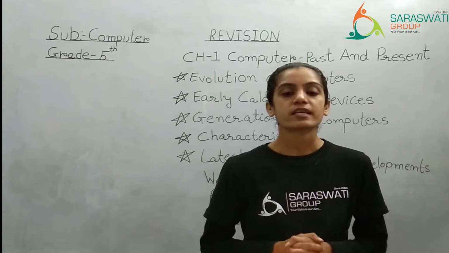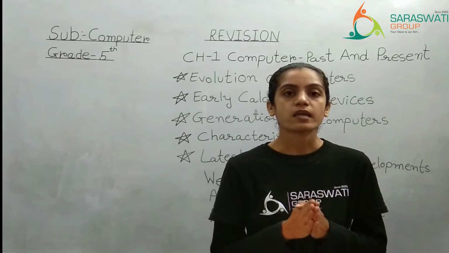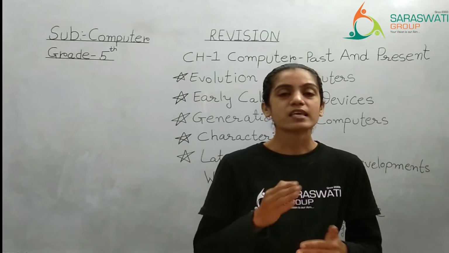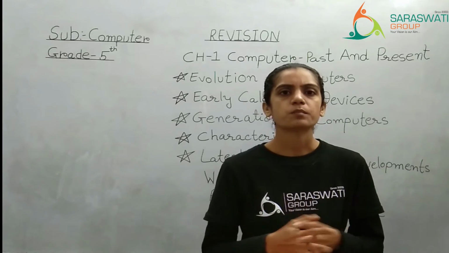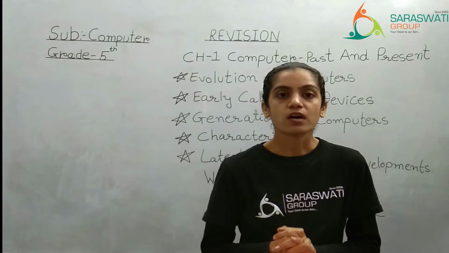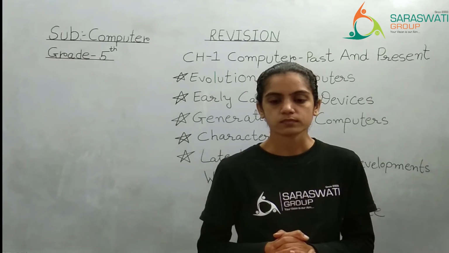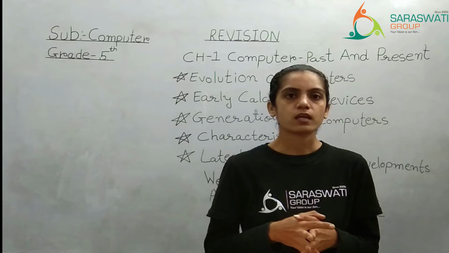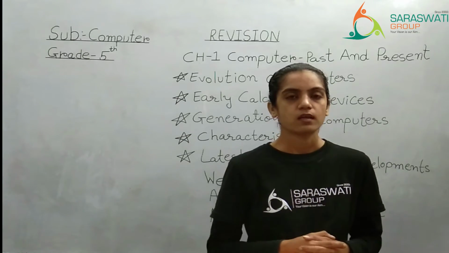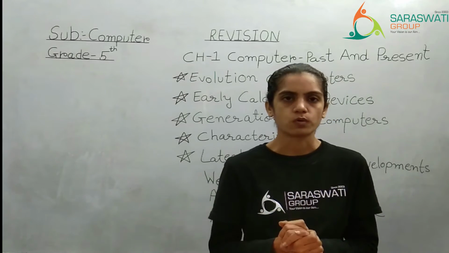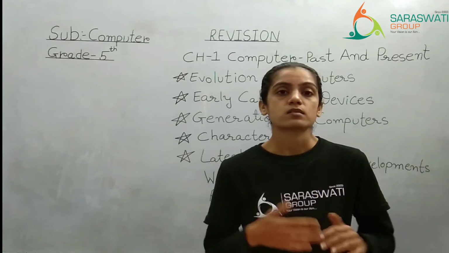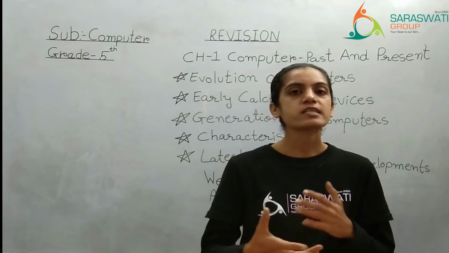If you see in your textbook, ENIAC and UNIVAC, universal computer, are the examples of the first generation computer. Right, they were generating a lot of heat, they were using a lot of electricity and the speed was very slow. So then scientists decided to make some more changes in that.